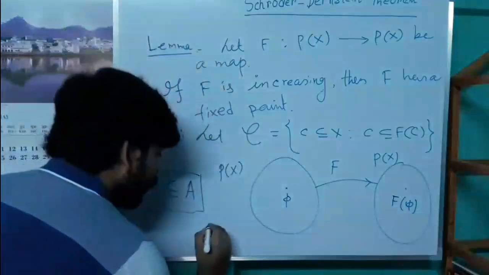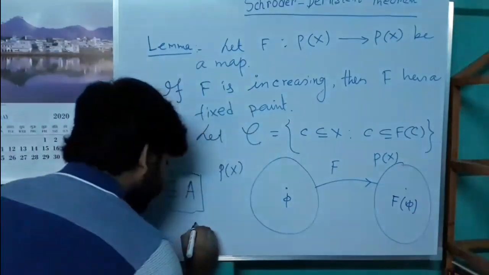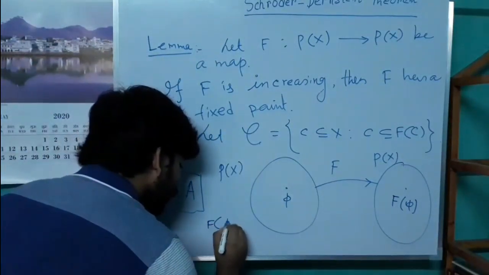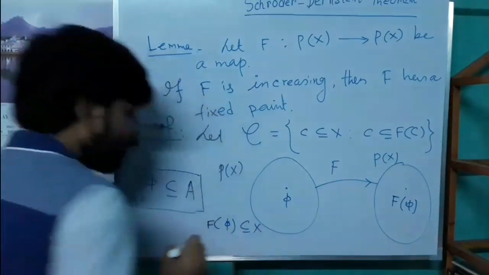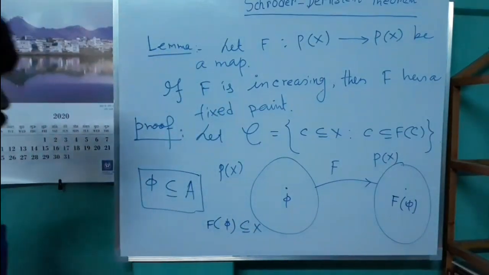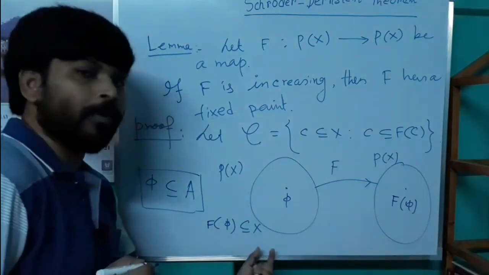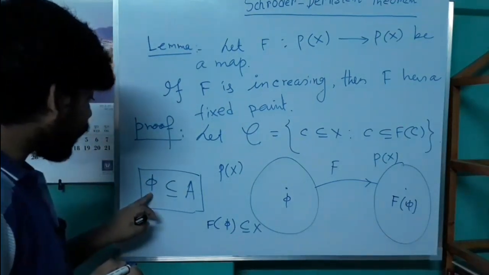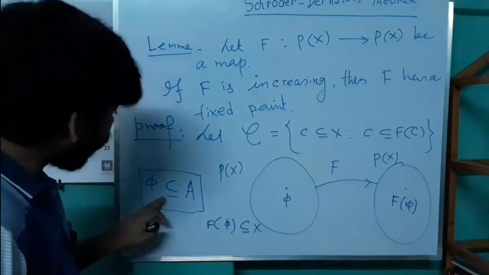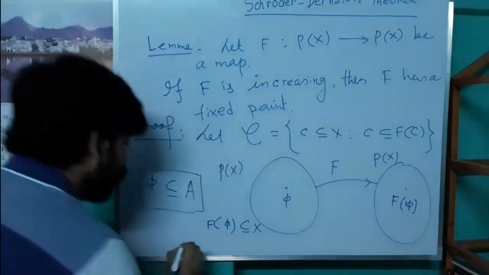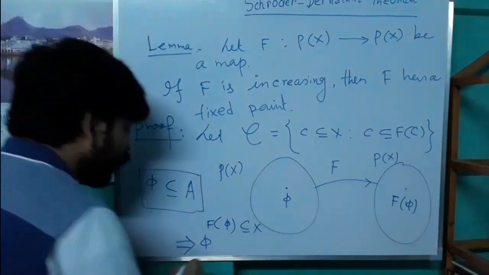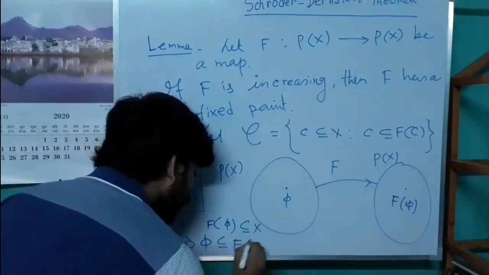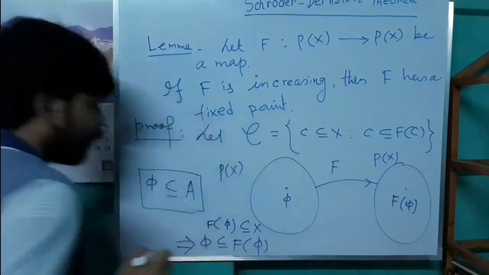So this is a subset of X. So F of the empty set is a subset of X, and the empty set is a subset of any set. So the empty set is also a subset of F of the empty set.